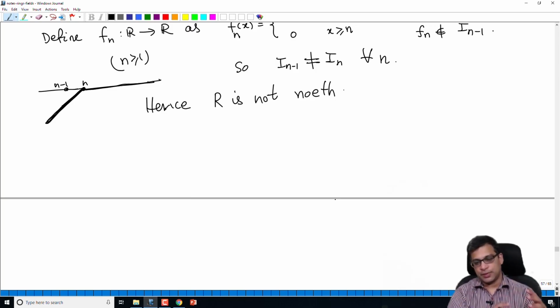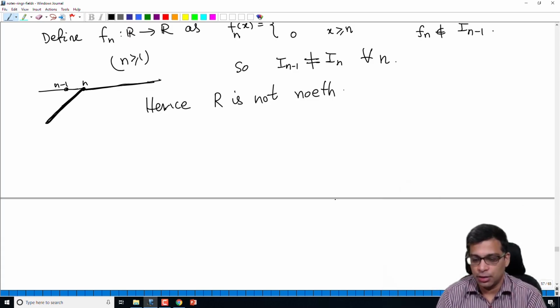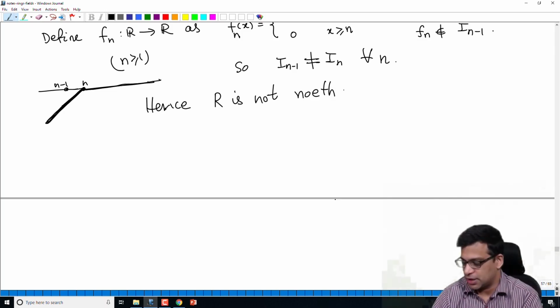So in some sense, this example as well as the previous example are not Noetherian because they are too big. They are very big. There are ideals that are very big in the first case, and there is an ascending chain of ideals which does not stabilize.